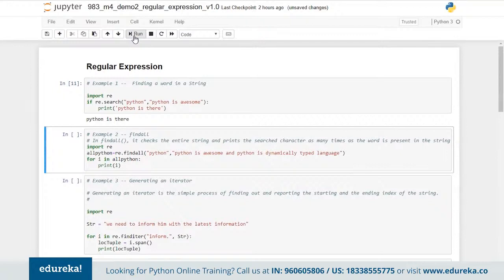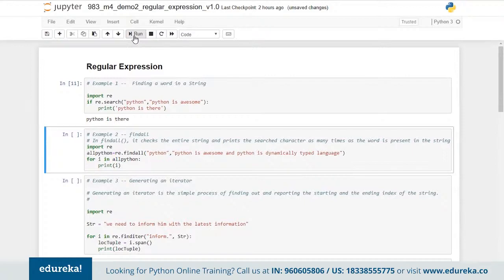Now if the Python word is found, that is where we will be able to see a particular print statement executed. It's just a simple if statement which gets executed depending on the true or false value. So search will give us the true or false value.